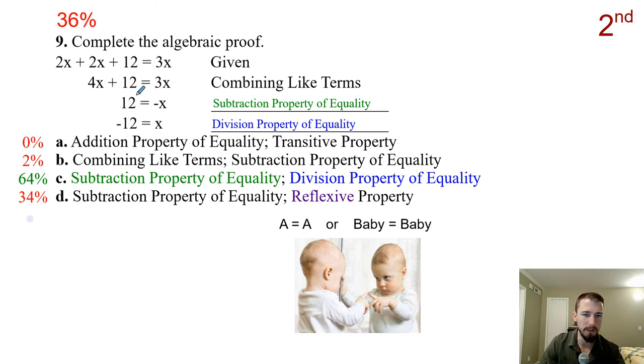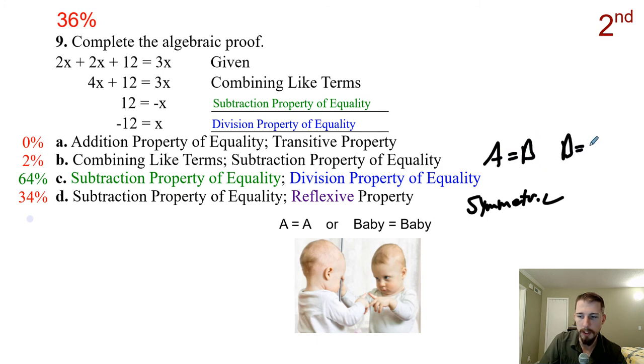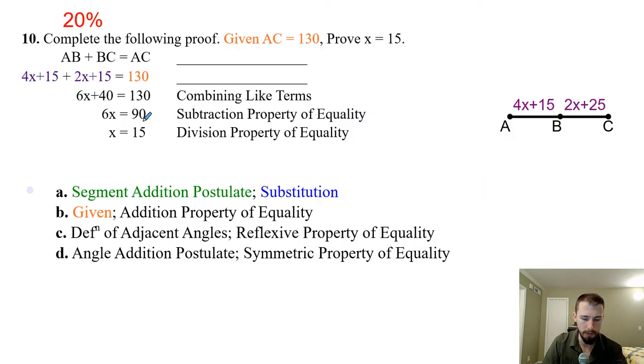The other one that kind of confuses people is the symmetric property. The symmetric property says that if A is equal to B, then we know that B is equal to A. Look at that lovely B right there. The symmetric property is kind of like the commutative property, but we're switching it about the equal sign. Symmetric and reflexive are commonly mistaken, but we're not even switching the order of the 12 and the negative x. We're simply dividing by negative 1 on both sides. So anyway, quite a bit of confusion on that one, but it shouldn't be that bad.